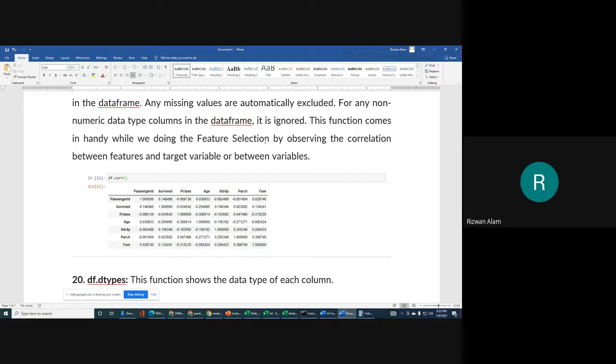Feature selection simply means selecting useful columns in your data, because each column is a feature in your data set.